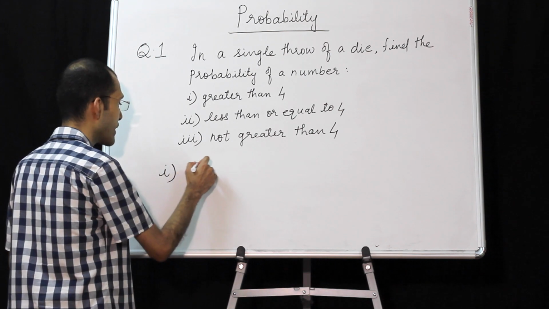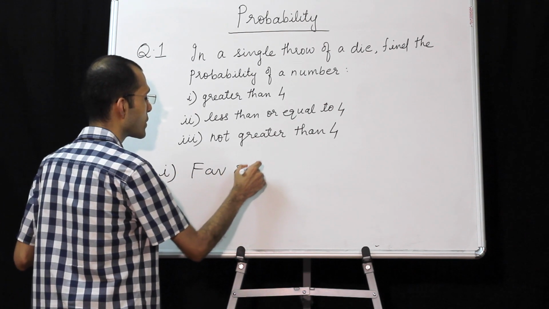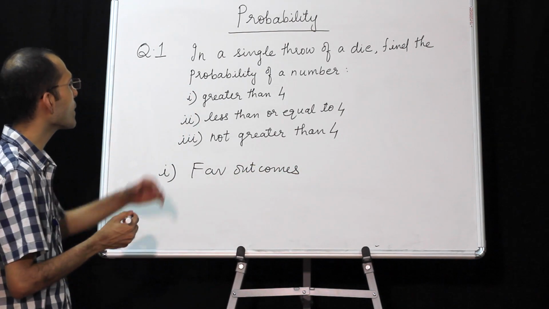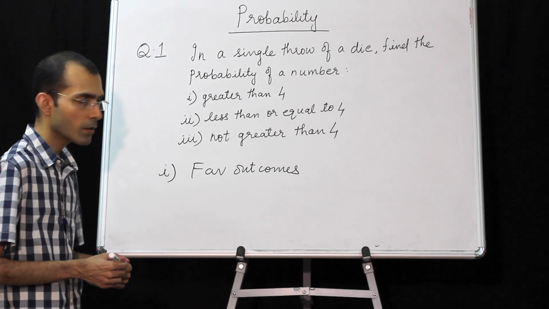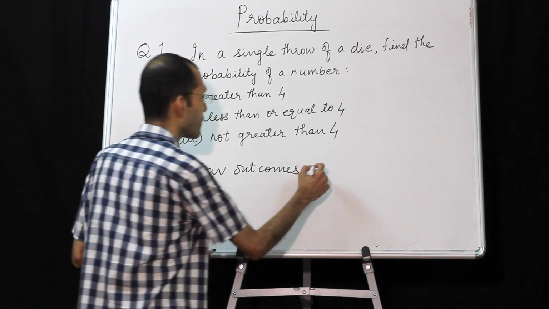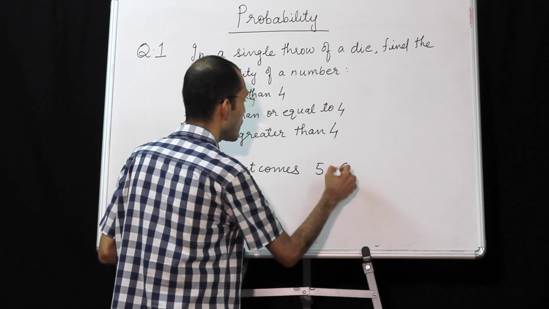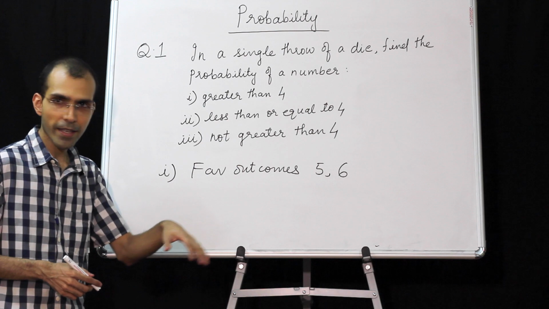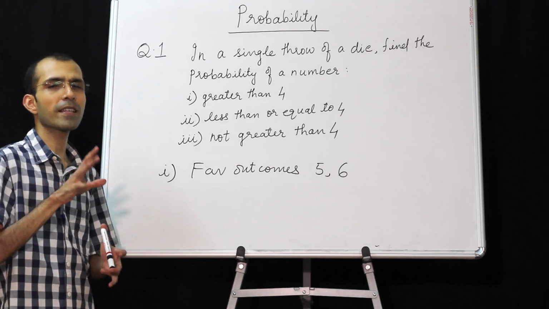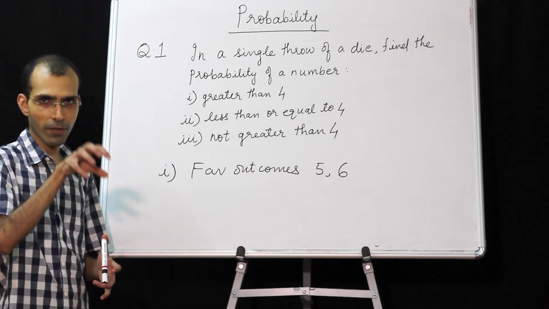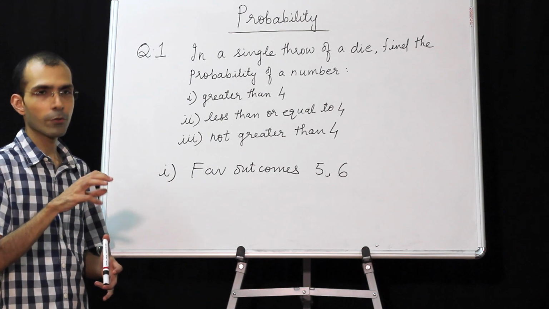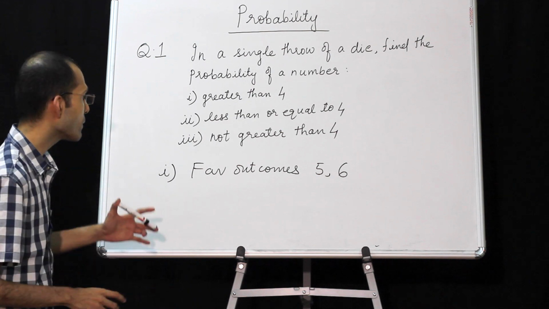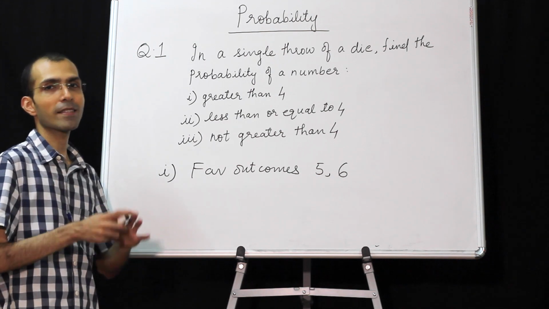Find the probability of getting a number greater than 4. First we will write favorable outcomes, that is what we want. We want a number greater than 4. So what will it be? 5, 6. Why not 7? Because when you throw a die, what are all the possible things that can happen? You can get 1 on the uppermost surface, you can get 2, 3, 4, 5 or 6. So we will have to write our sample space.